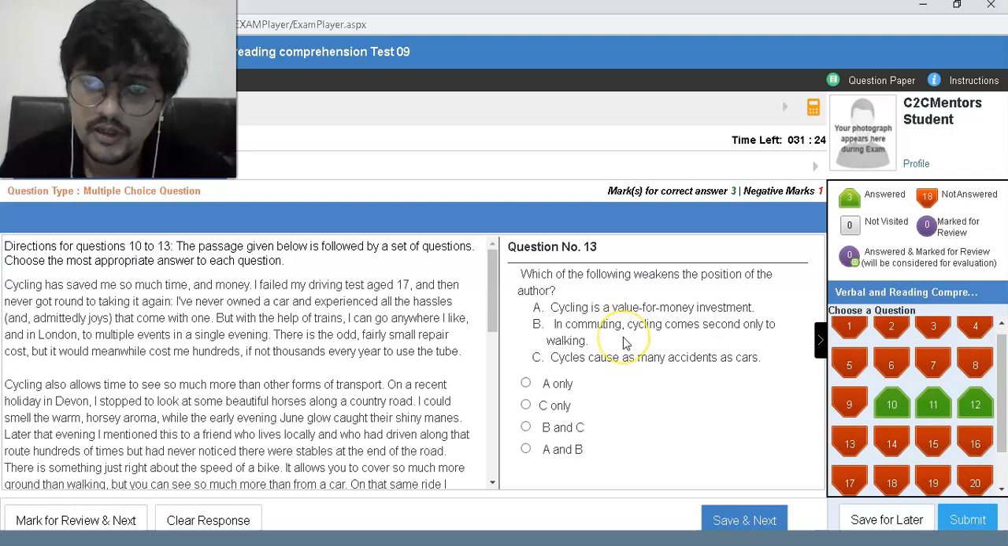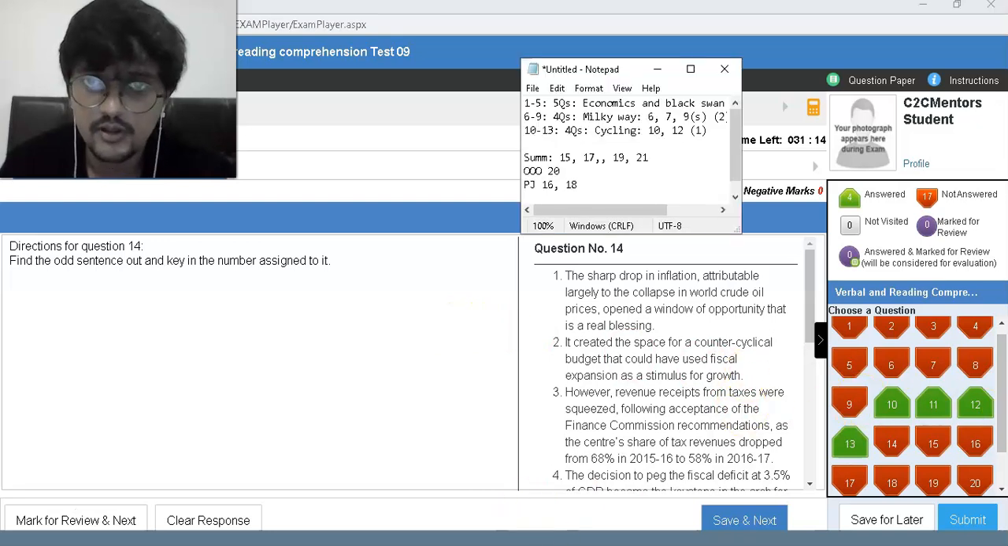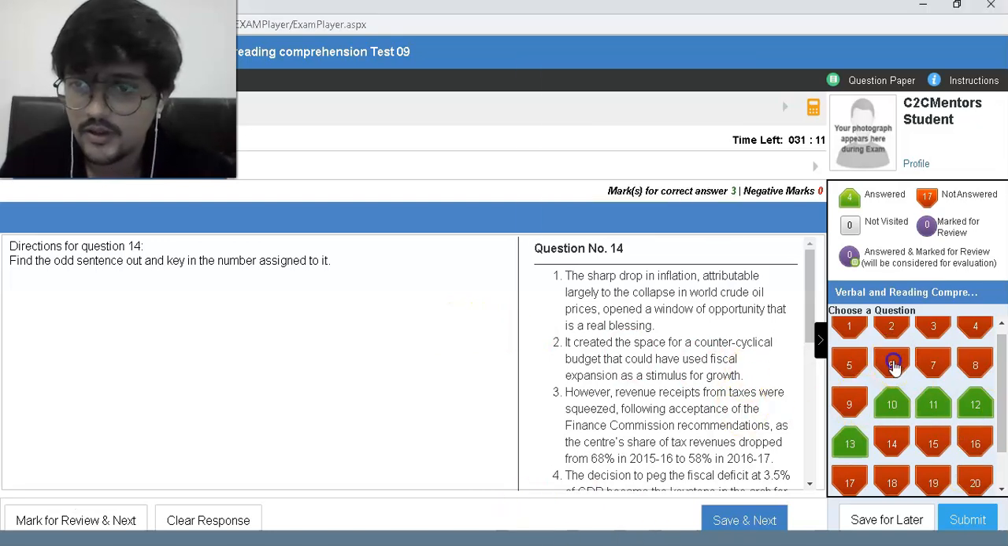Weakens commuting, cycling comes second only to walking. B, cycles cause as many accidents as cars. There you go, B and C both. So this is done. Let's look at the next set, which is 6 to 9.